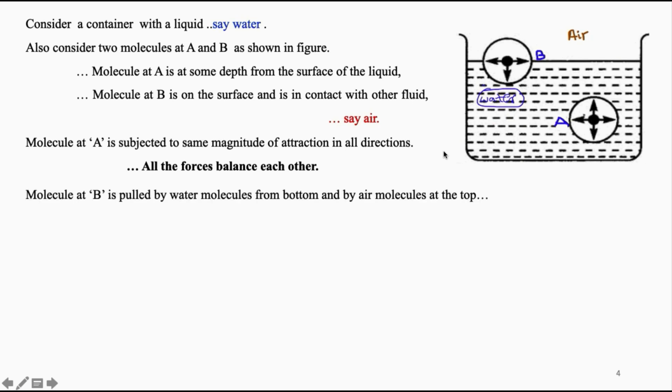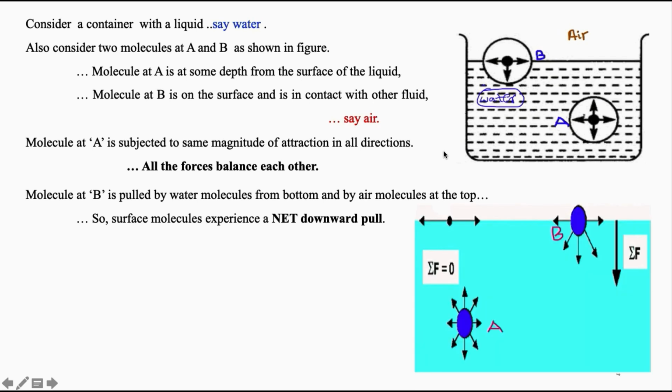But the molecule at B is pulled by water molecules from the bottom and air molecules at the top. So, molecules on the surface experience a net downward pull, because of which surface molecules try to penetrate into the liquid.